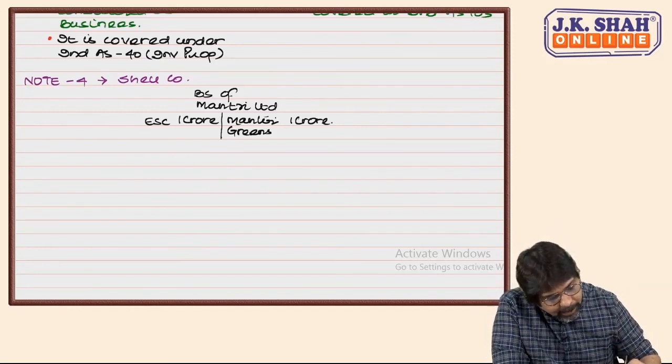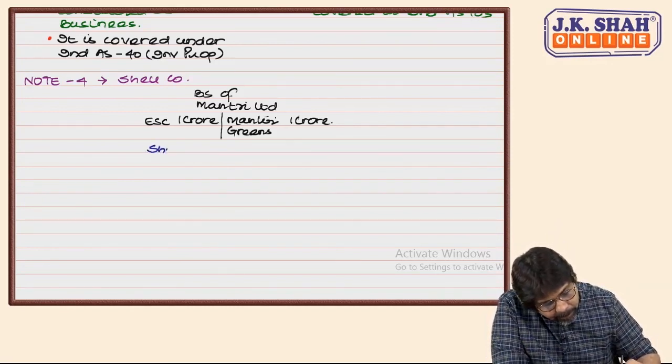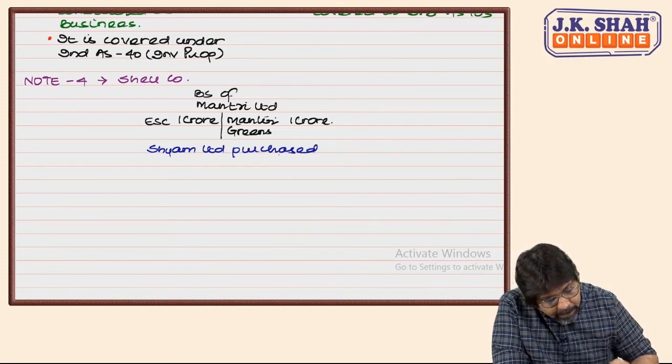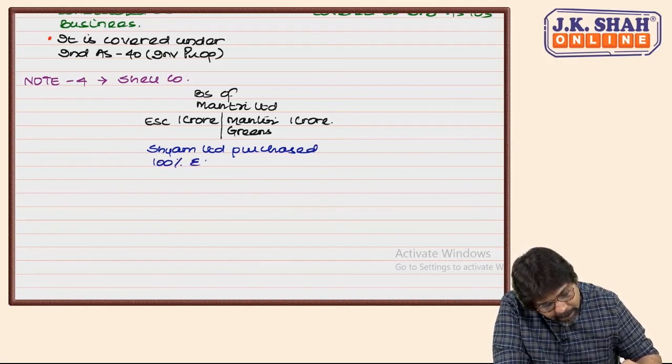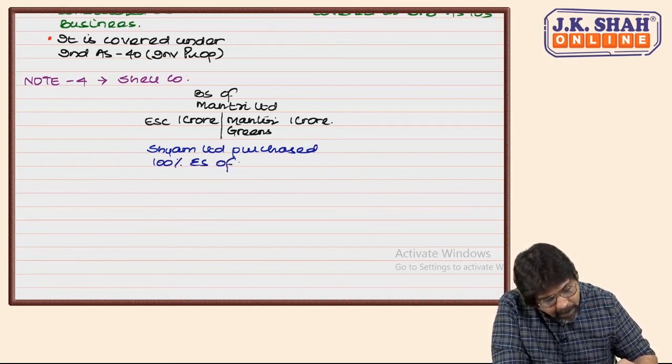Correct? Sham Limited purchased 100% equity shares of Mantri Limited.